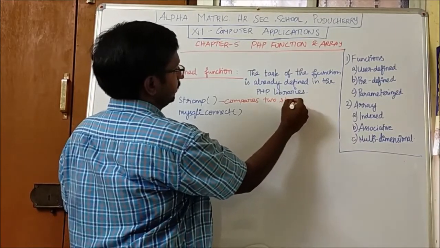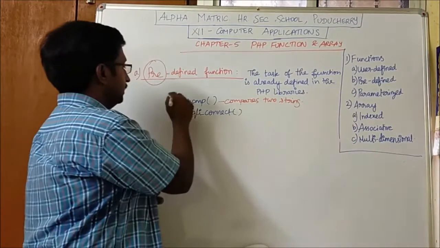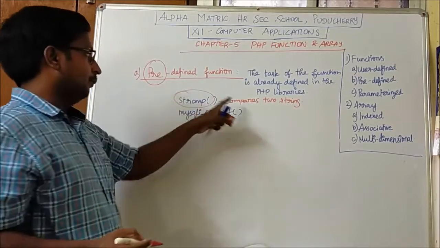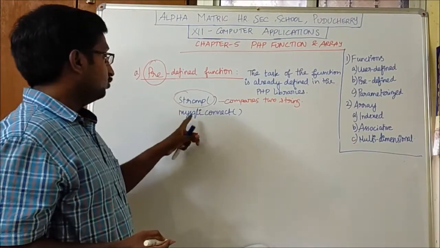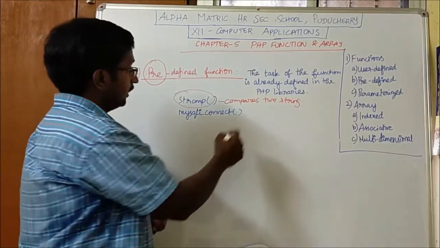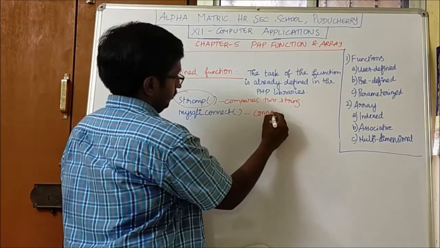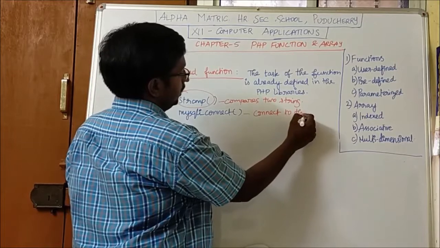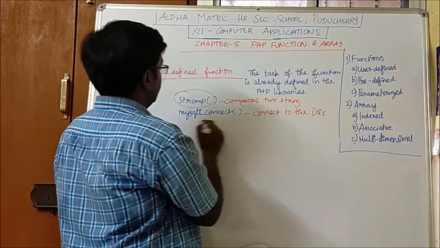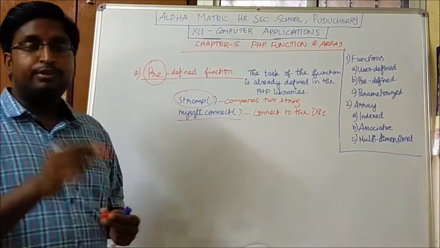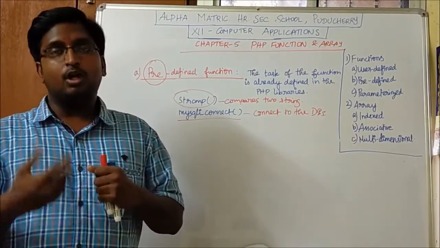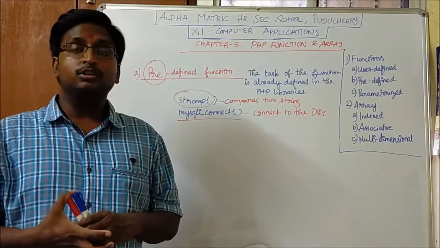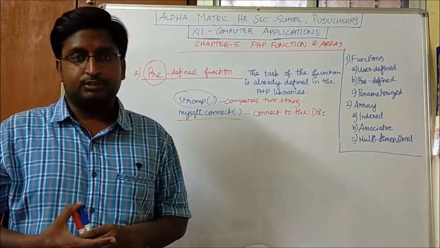This is the task assigned for the function. Another example is MySQL connect. It will connect to the database. This is the task which is predefined in the PHP library, so it cannot be modified. So this is about the predefined function.